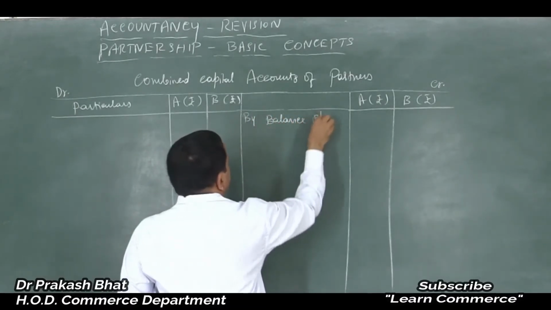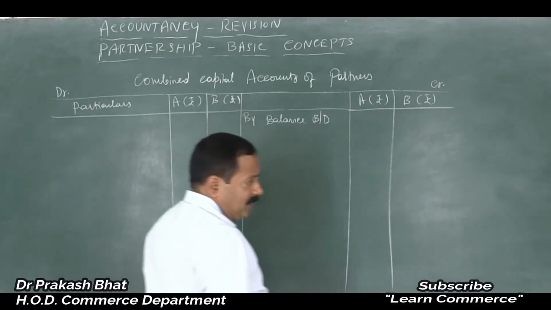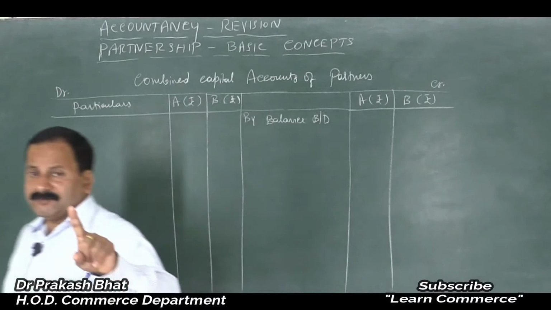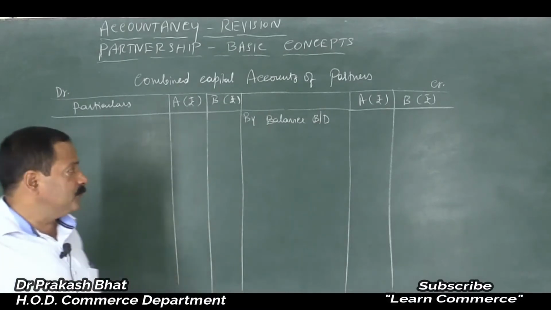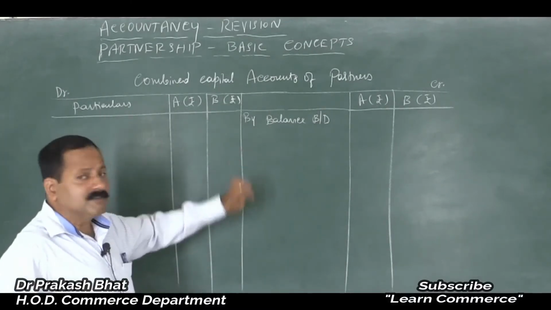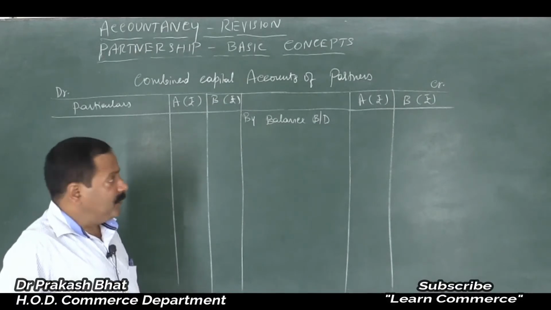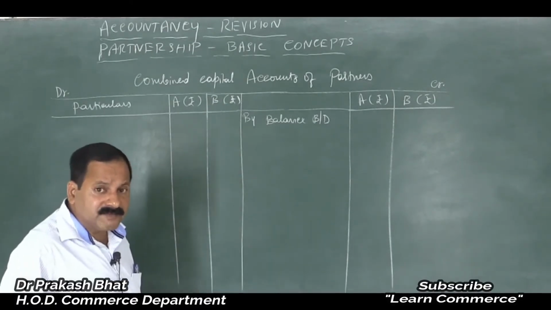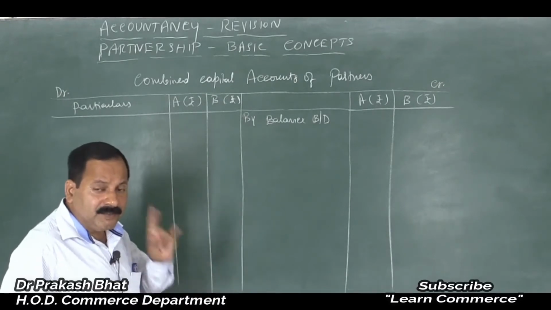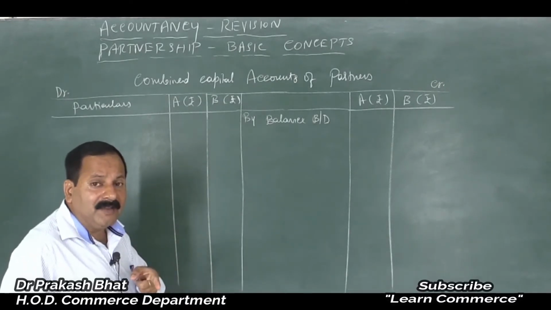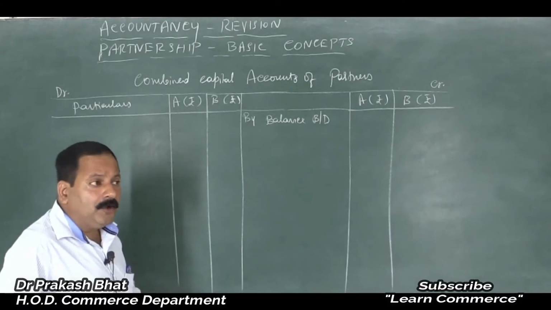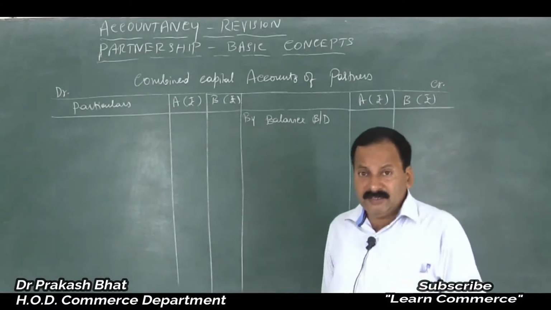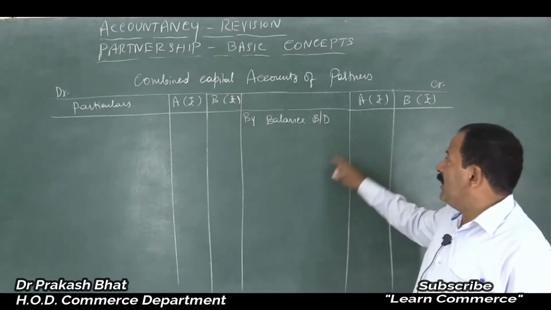By balance brought down. Remember friends, whenever they ask you to prepare current account, then it is the fixed capital system. You must remember that you should not enter any capital balances here. But when they ask you to prepare capital accounts of partners, that means it is the fluctuating capital method where we are not maintaining a separate capital account. Remember, clear? So start with the opening balance.